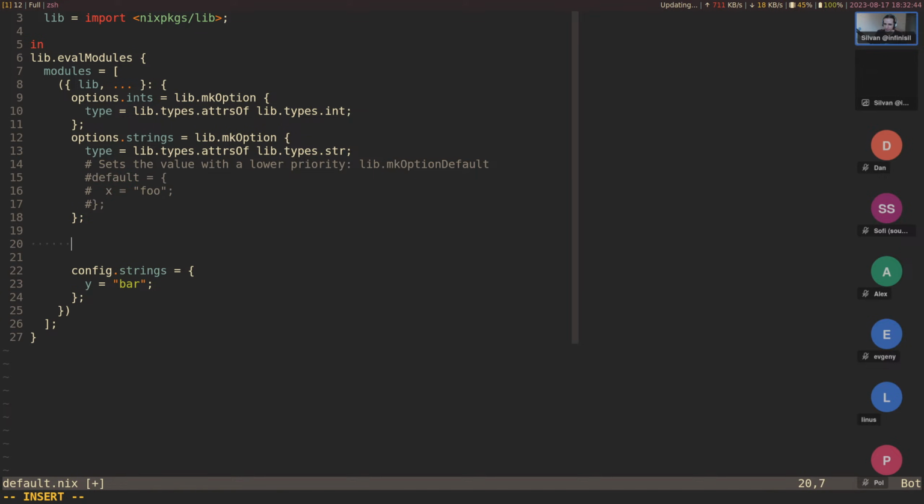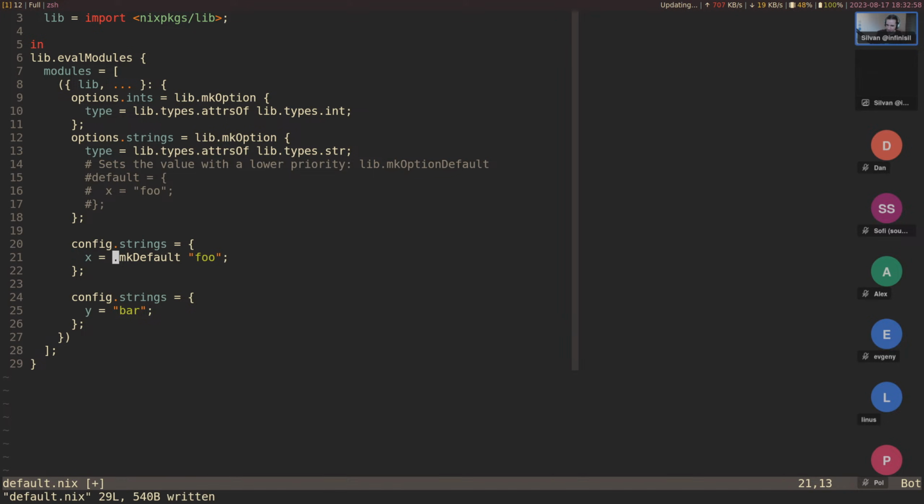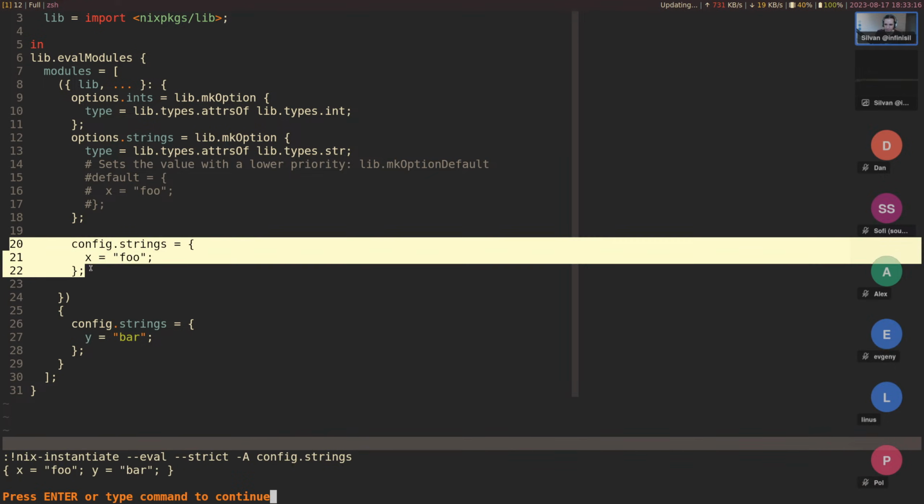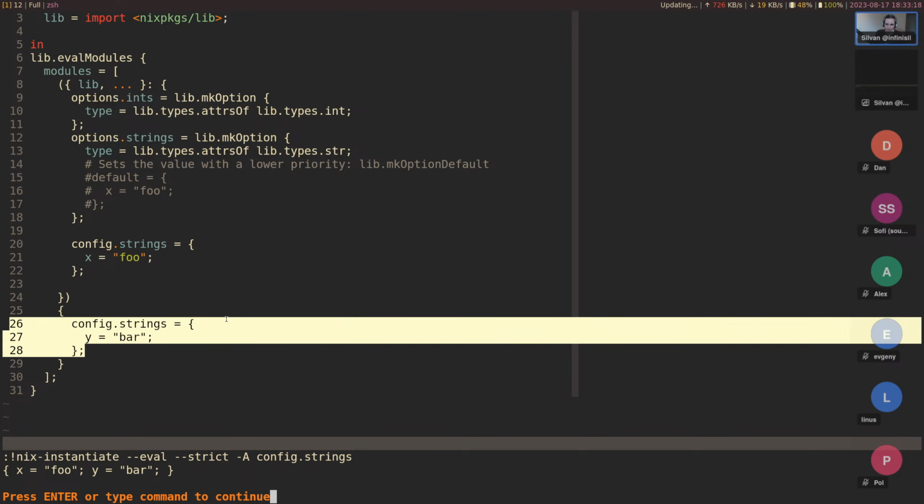So instead, let's say this is the modules one, the module default. So we can set x equals lib.makeDefault here. So this is by default a foo. I guess we don't need to make default here. Let's do it without this for now. And so this way, if the user provides this as an additional module, config.strings. All right. And this obviously works now because there's no difference between this one and this one.